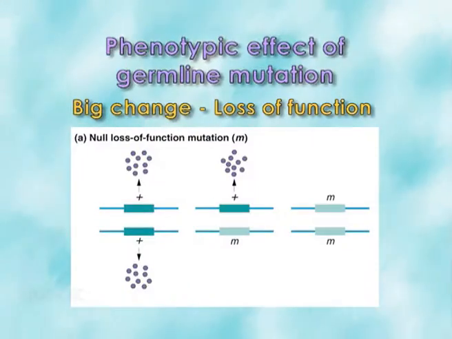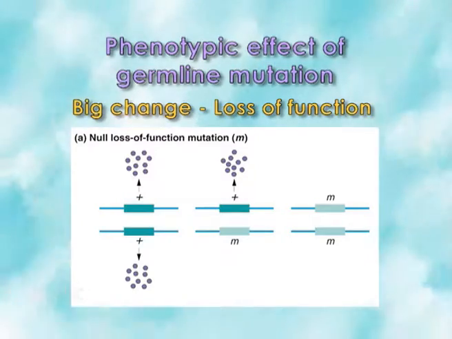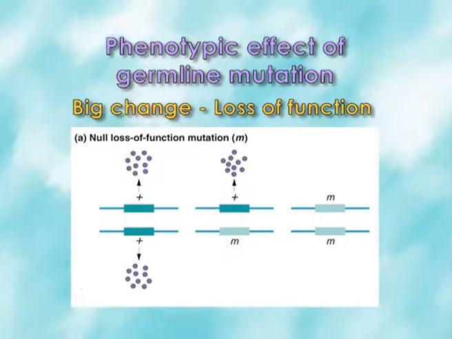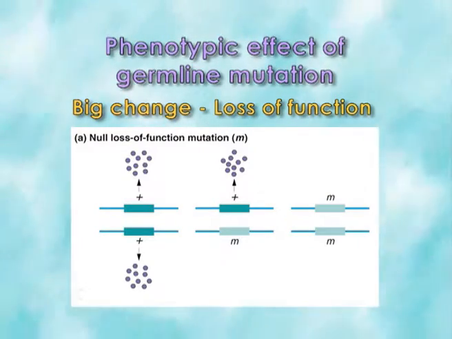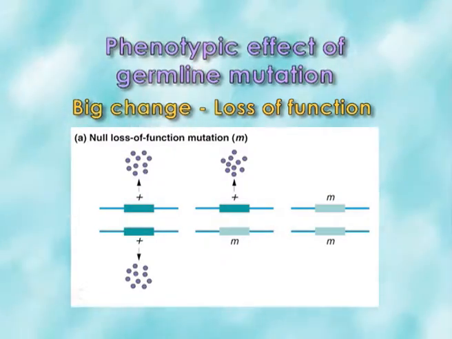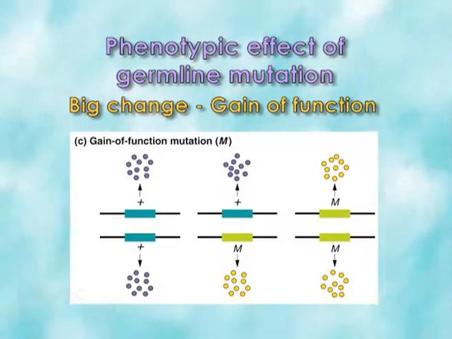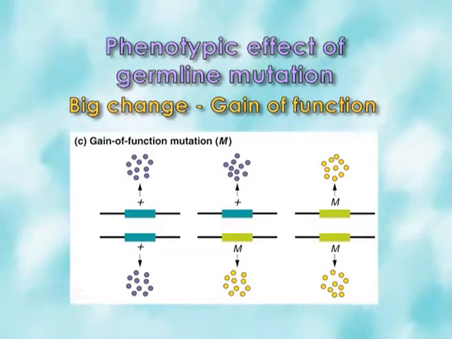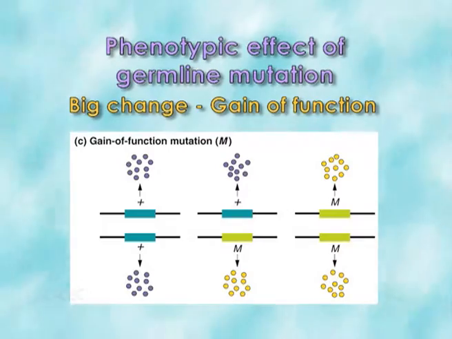The first one, loss of function. If a gene encodes a protein, the protein regulates all cellular structure and function. So, the mutation can make the protein unable to carry out a particular function, so activity of the function can be lost. It may be recessive or dominant, but actually it is usually recessive. But in the case of gain of function, it is always dominant. That means if a new function arises, it can always be responsible for dominance in the heterozygous condition. So, new activity can be observed.